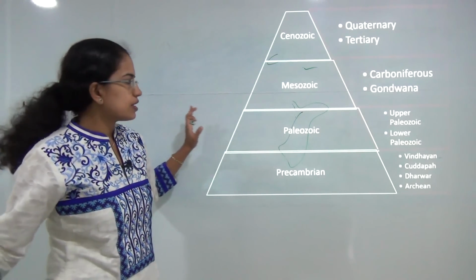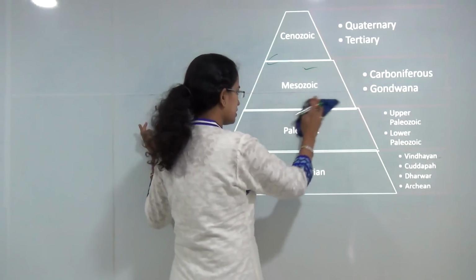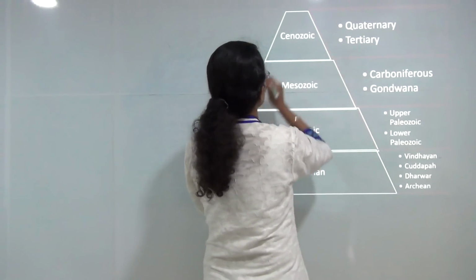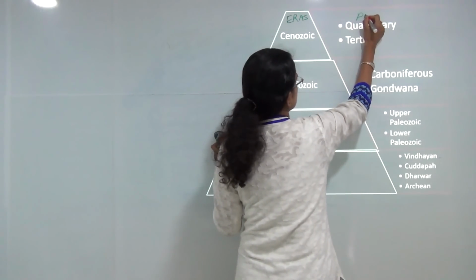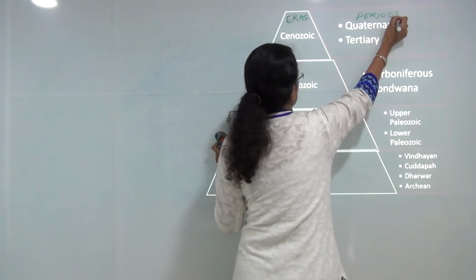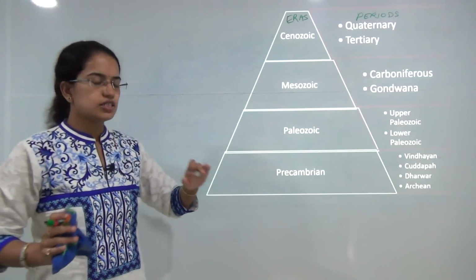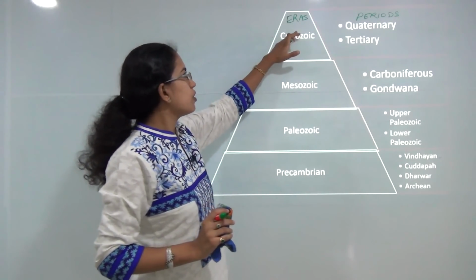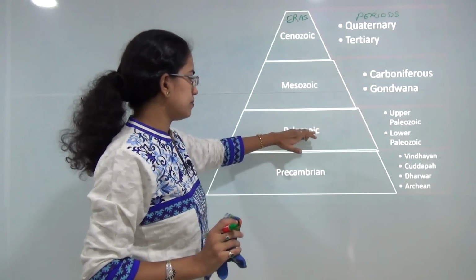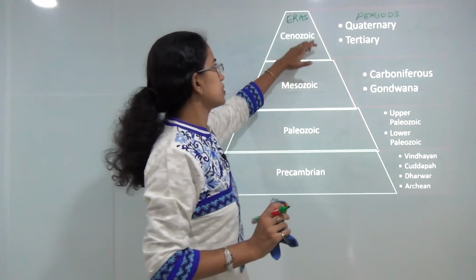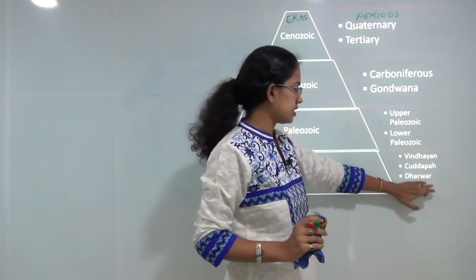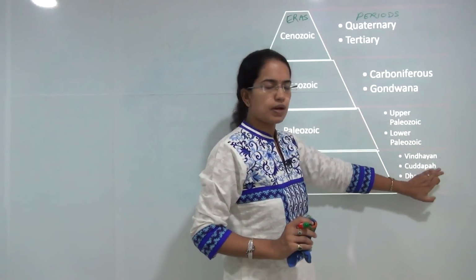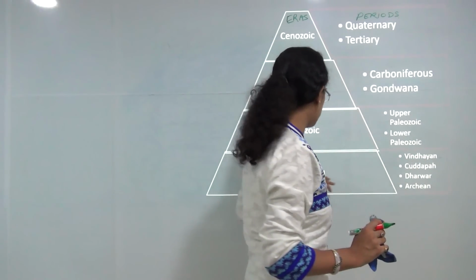Now, if we try to divide our study into eras and periods, these are the eras and these are the periods. We will be understanding Indian geology in 4 basic eras: the Precambrian, Paleozoic, Mesozoic and Cenozoic. Under Precambrian, we would be talking about the Archean and the Dharwar. We would also include parts of Kudapa and Vindhyan in the Precambrian.